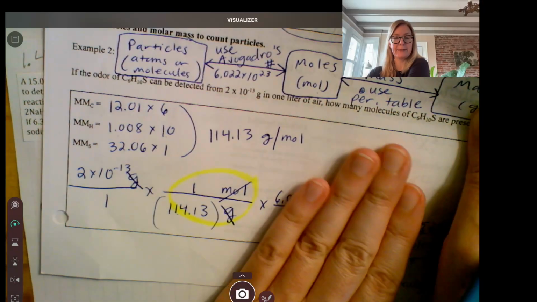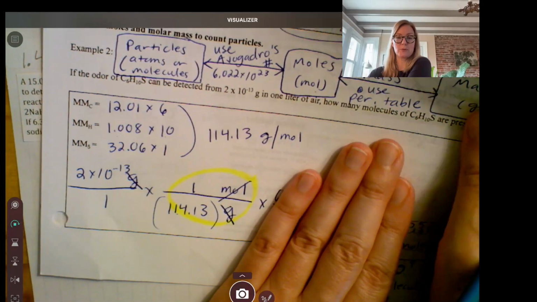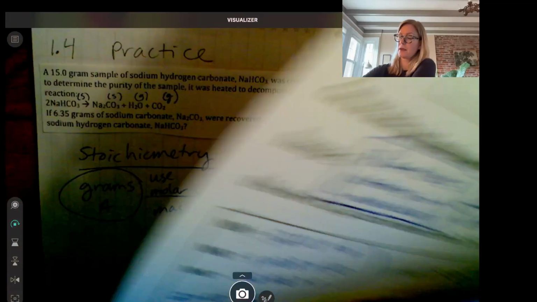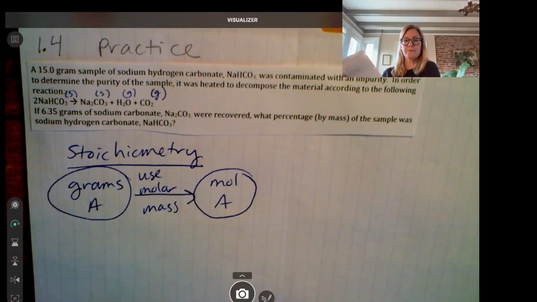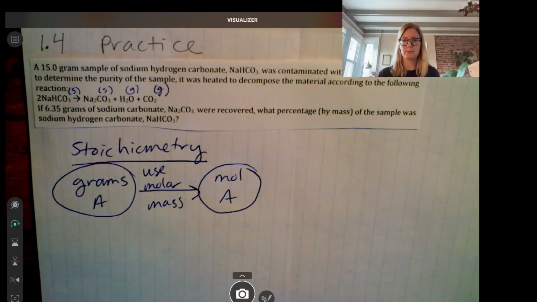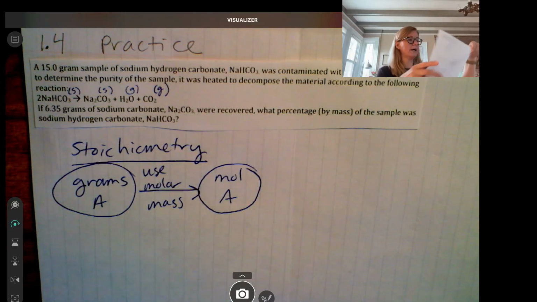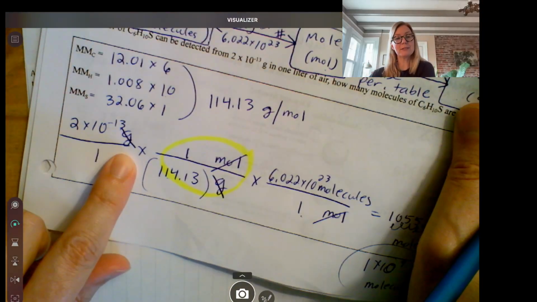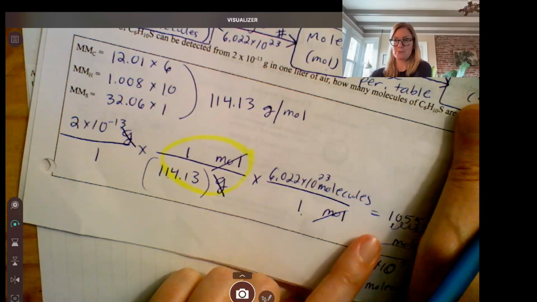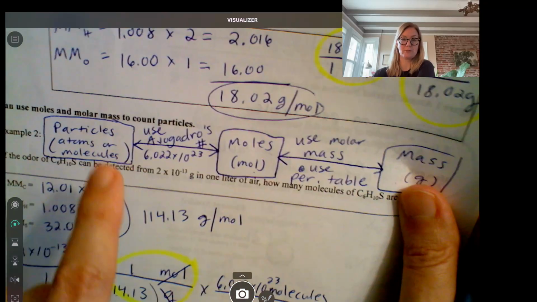We did some other stuff later on, but essentially we're just doing this first step, getting grams into moles using the molar mass. A good rule of thumb for AP Chemistry is whenever you don't know what to do, convert to moles. If you ever don't know what to do, convert to moles, and sometimes you can take it from there. If you look back at 1.1, the first thing we did with this grams was convert to moles. Then once we were in moles, we could go to molecules, using this flow chart.